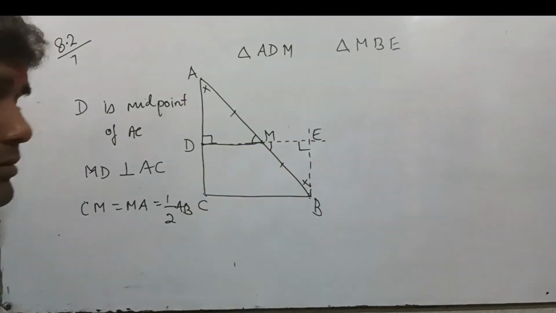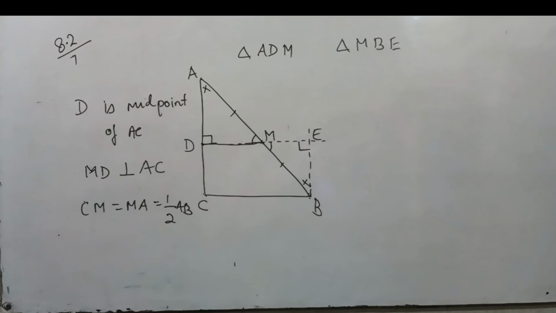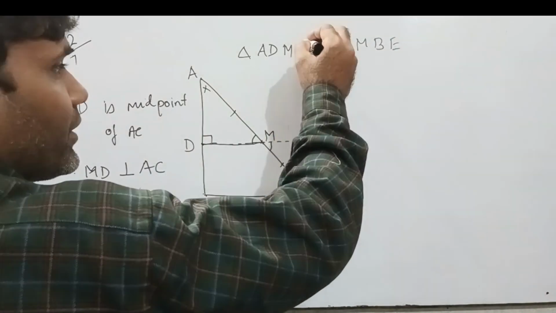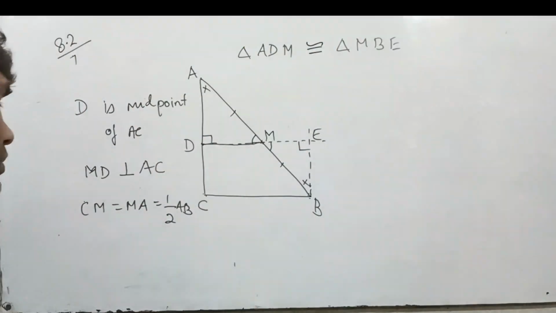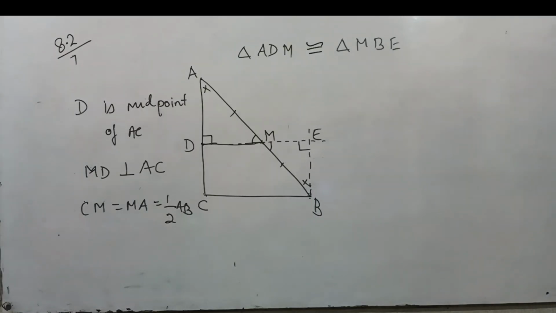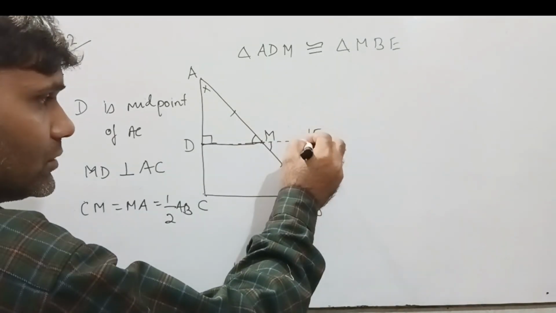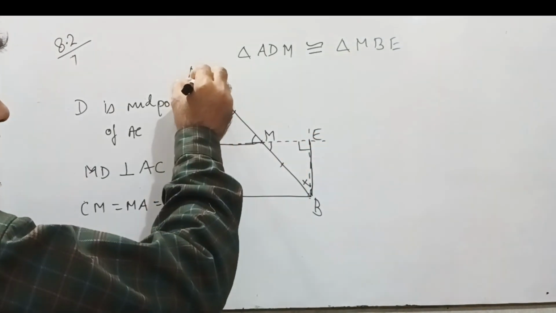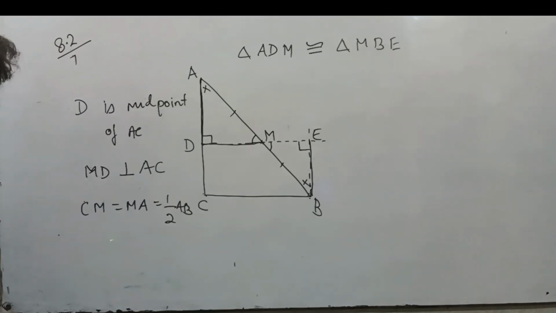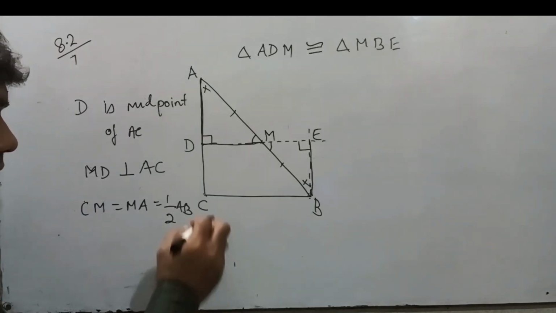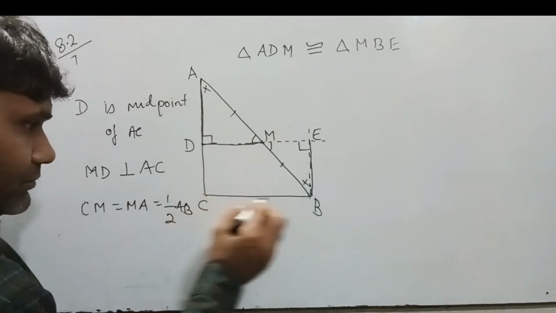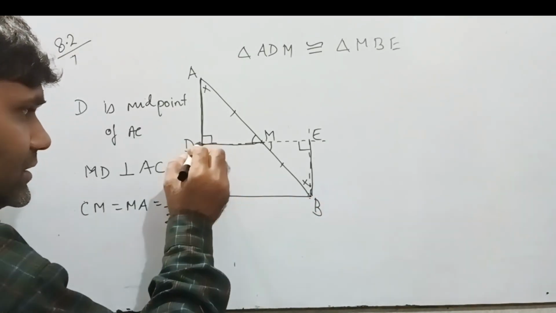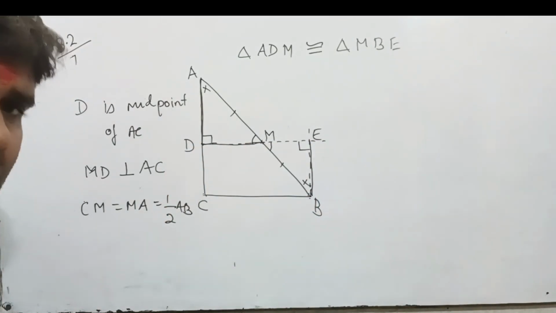एंगल साइड एंगल की जो हमारी कंडीशन होती है कॉन्ग्रुएंसी की, we can say both triangle are congruent. Okay, if both are congruent, it means this side equal to this side. Okay, but this is parallelogram. BCDE is a parallelogram. Why?